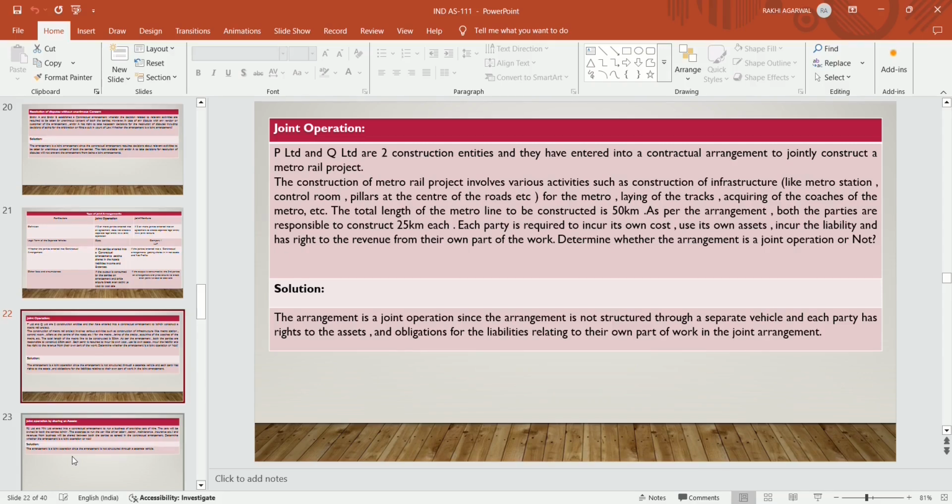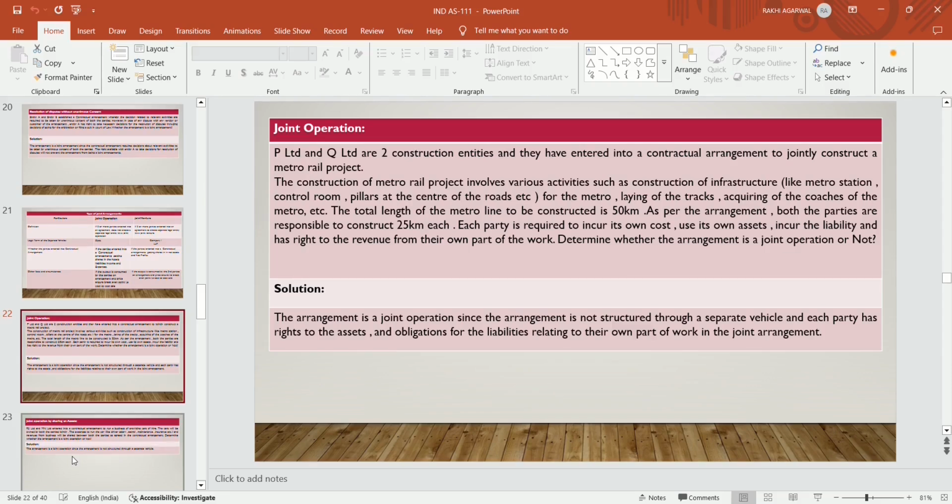As per the agreement, both the parties are responsible to construct 25 kilometers each. Each party is required to incur its own cost, use its own assets, incur the liabilities, and has the rights to revenue from their own parts of the work. Determine whether the joint arrangement is a joint operation or not.